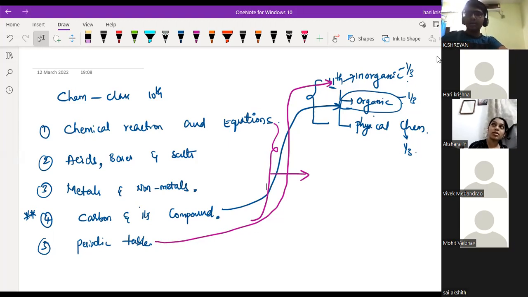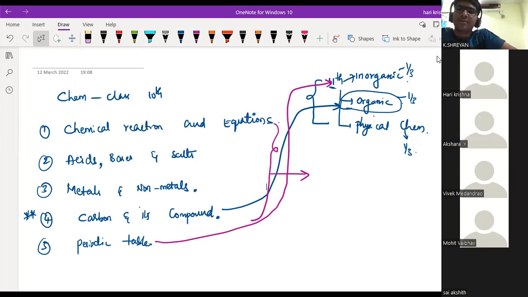Next, acid, base, and salt. We have different types of salts like baking soda, washing soda, gypsum, Epsom, water of crystallization. They're really tough to remember, sir. The second chapter was completed today in our school. But after I teach you this topic, you'll tell me. Don't worry, I'll teach you after completion of this topic.